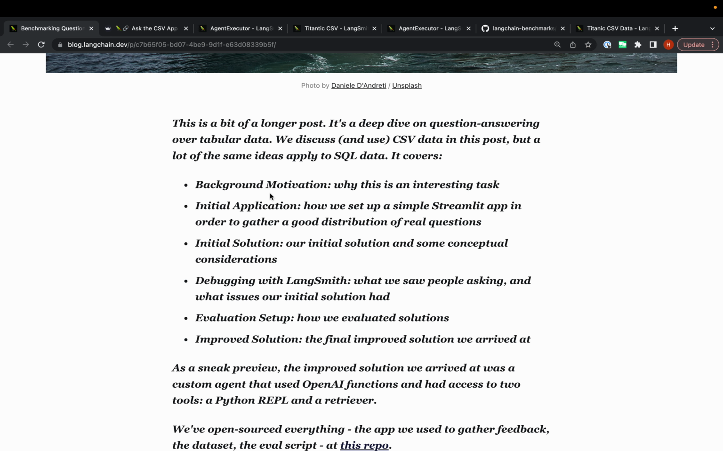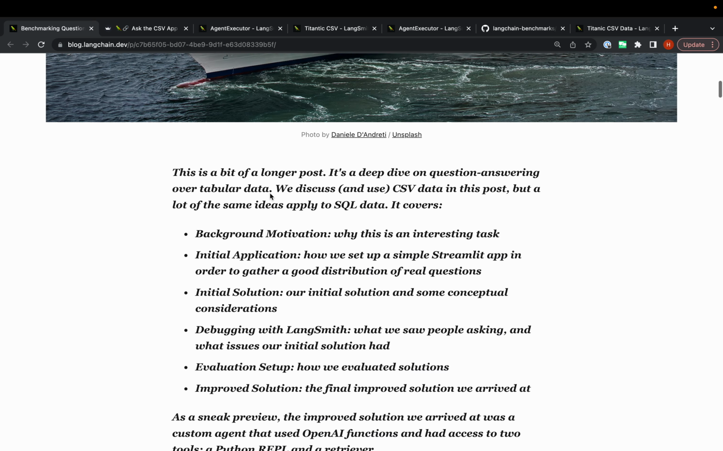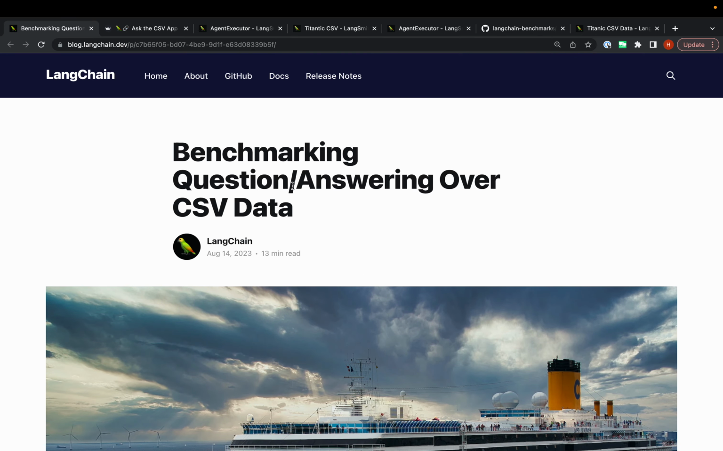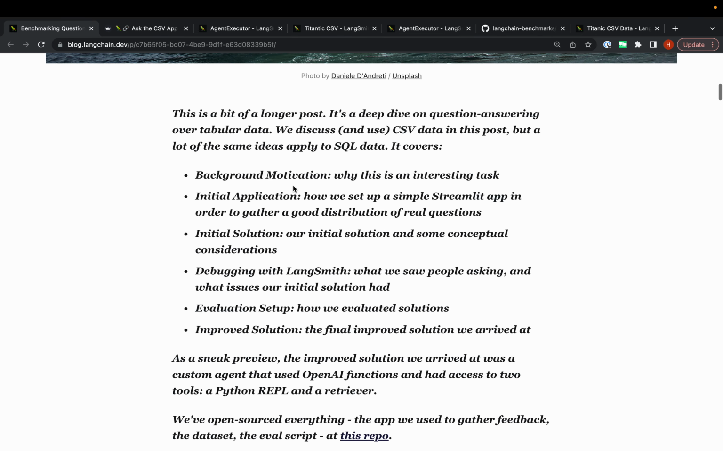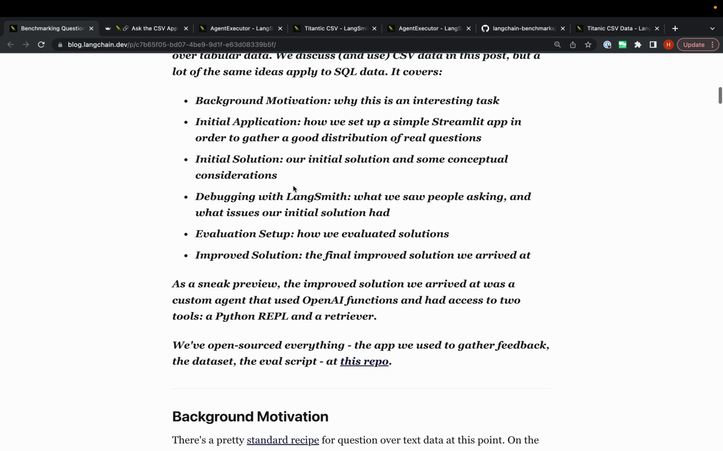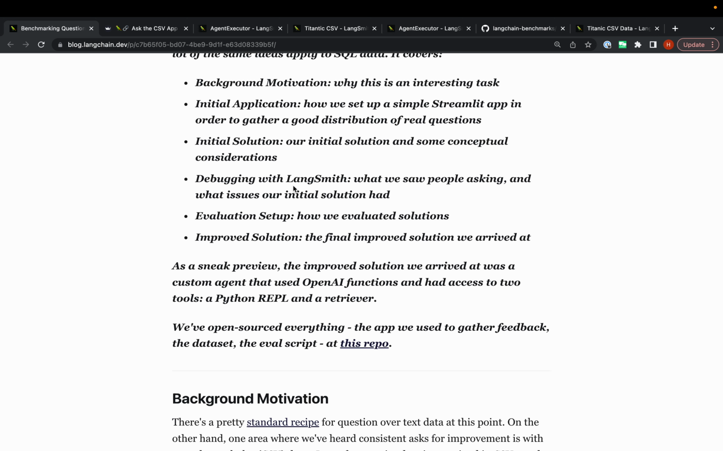Then we'll talk about using LangSmith to debug what's going on. The end goal of this is to produce better question answering over CSV data, and so we'll talk about some of the debugging that we did. We'll talk a bit about our evaluation setup. We measured a few different solutions here. And then finally, we'll talk about our final solution.